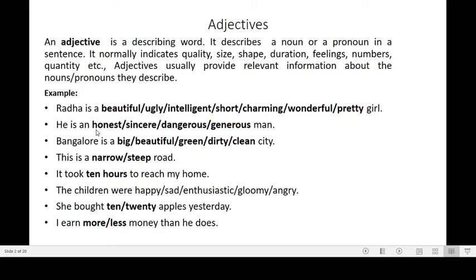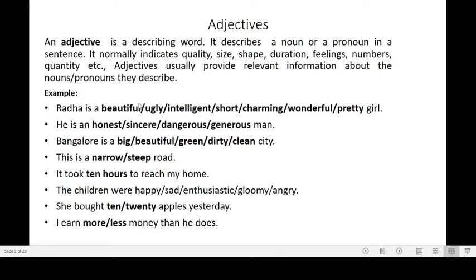And here, these adjectives are describing the quality of this person or the quality of the pronoun in the sentence. You can use like this. You can use any of these adjectives with this sentence. You can say he is an honest man, or you can say he is a sincere man, or he is a dangerous man, or he is a generous man.